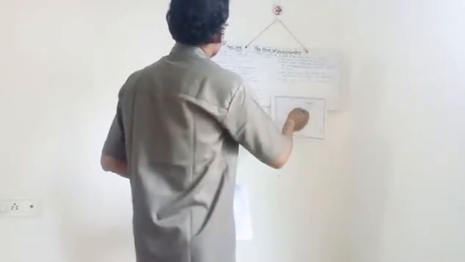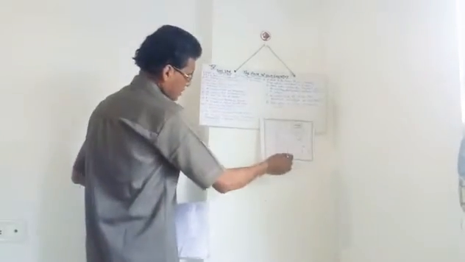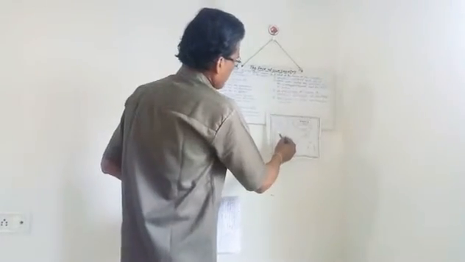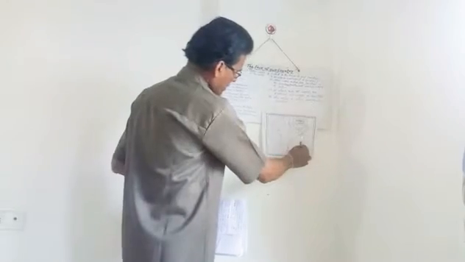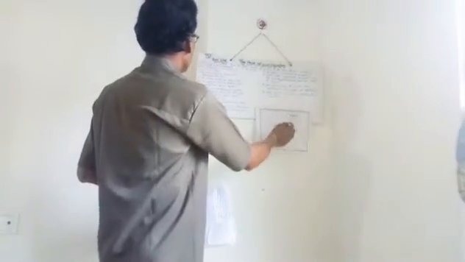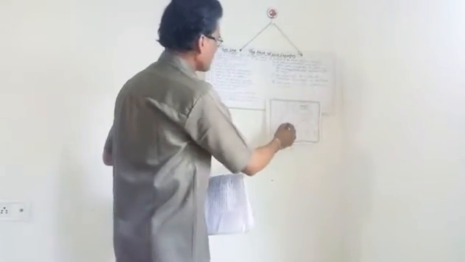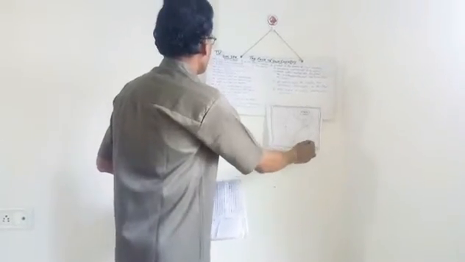The northern part is covered with the Himalaya. In the south is the Indian Ocean, the western part is the Arabian Sea, and the eastern part is the Bay of Bengal. Our country is known as peninsular because its three sides are covered by water bodies.